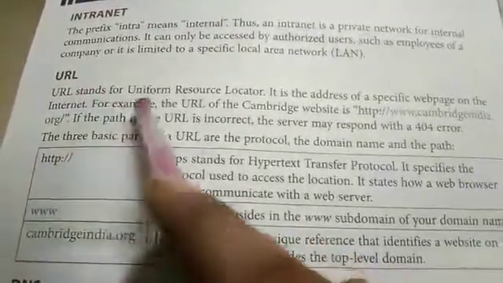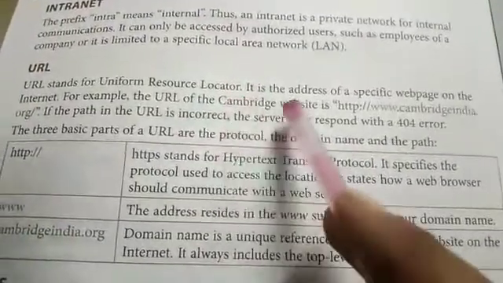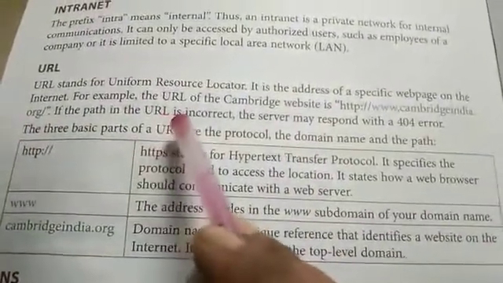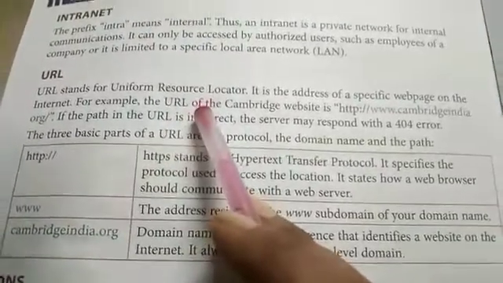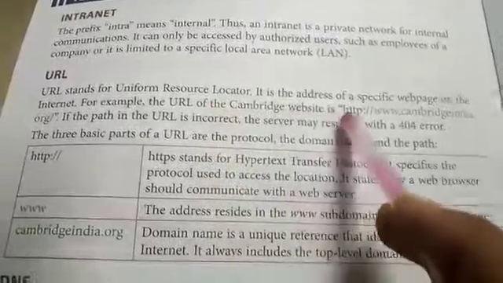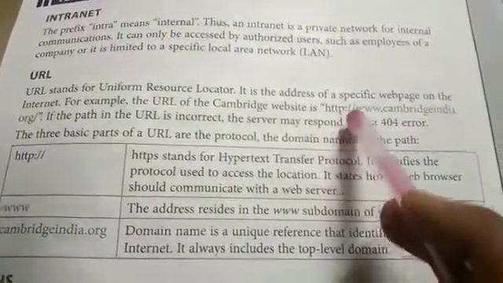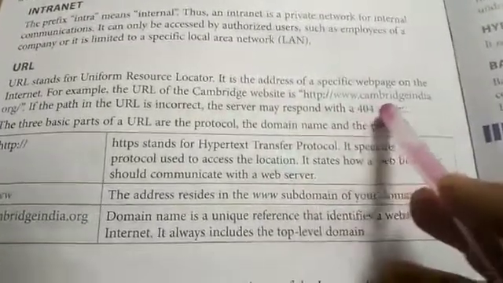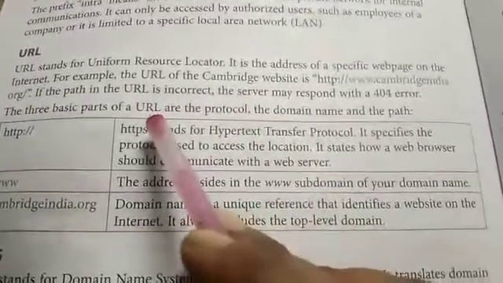URL stands for Uniform Resource Locator. It is the address of a specific web page on the internet. URL of the Cambridge website is http://www.cambridgeindia.org.